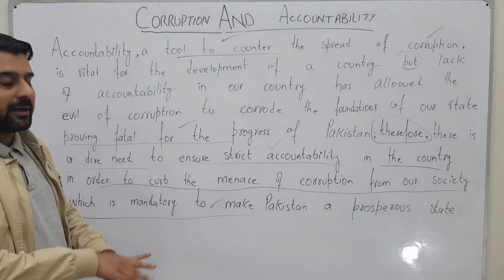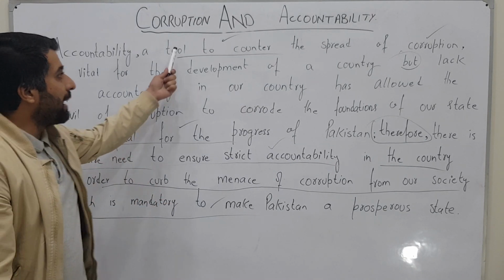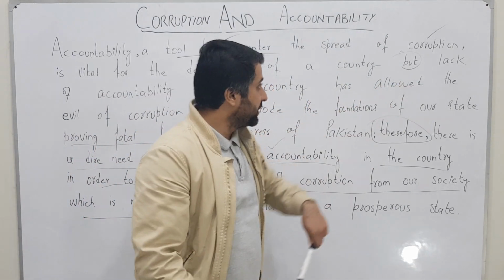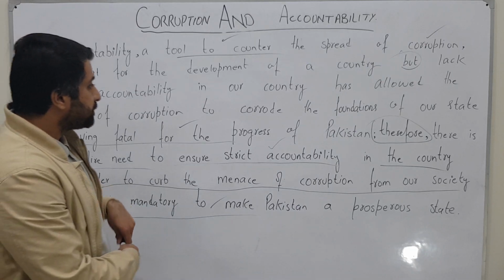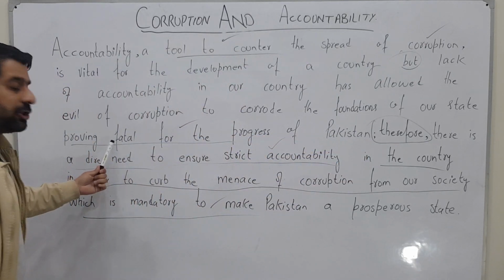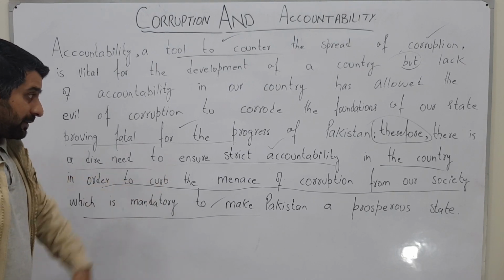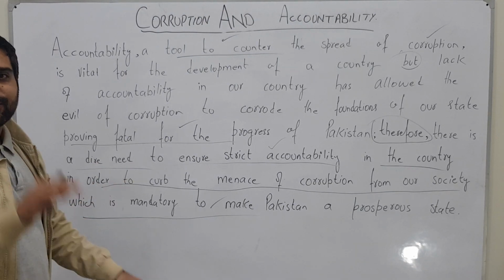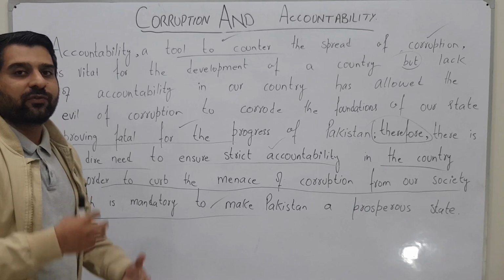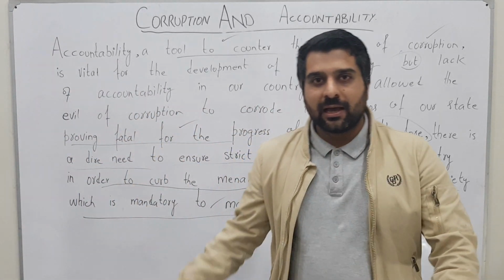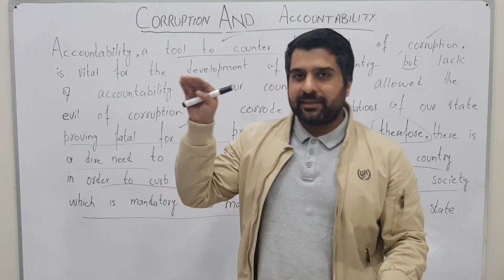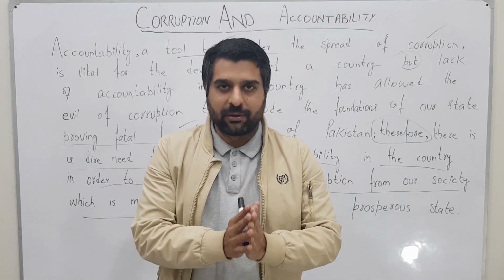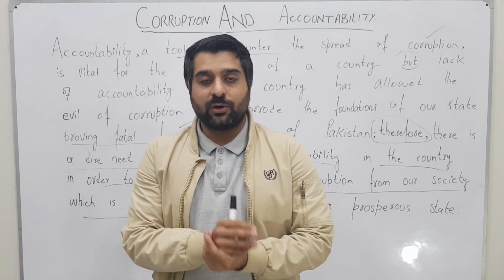So this is a very balanced thesis statement, and I have composed it by using an appositive phrase here, and after that I have used one conjunction, a contrast conjunction here. After that I have used a transition phrase. I have also used a participle phrase here, a purpose phrase, a prepositional phrase, an adverbial clause of purpose, and yes, a which clause. So you see, this is a mixture of clauses and phrases. And in this thesis statement, I have related accountability with corruption. That there is a dire need to ensure accountability if we want to curb the menace of corruption from our country, which is very vital for the progress of our country.